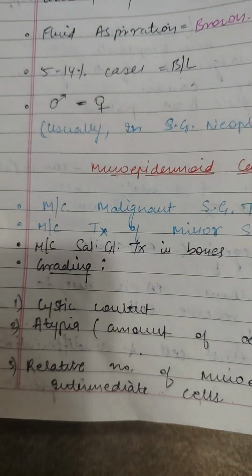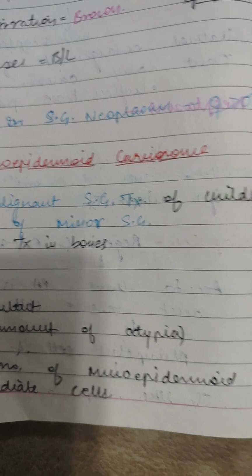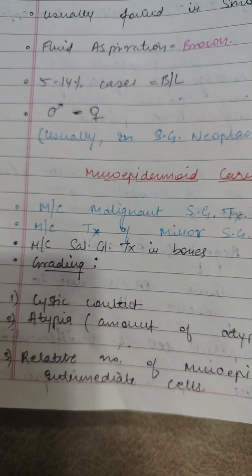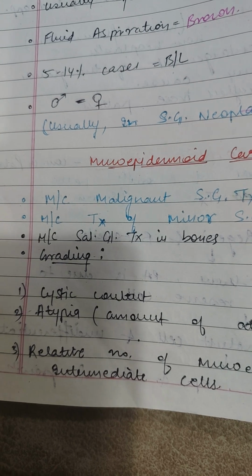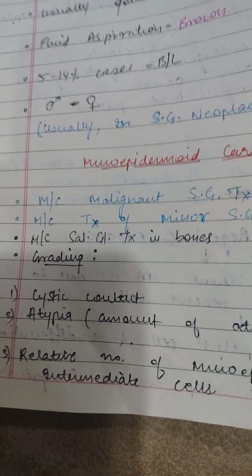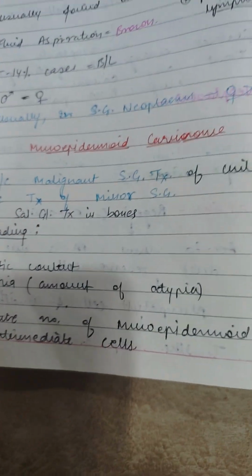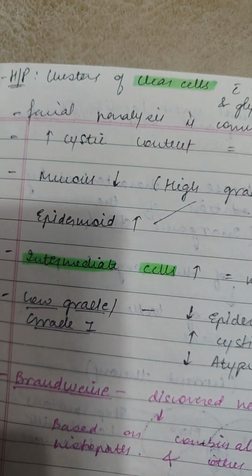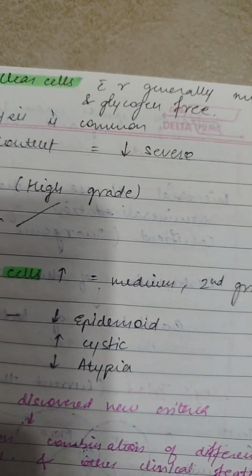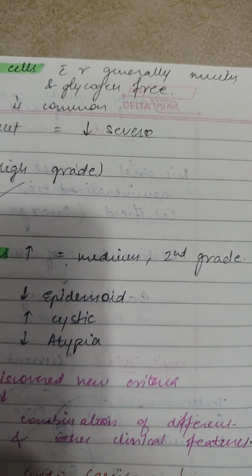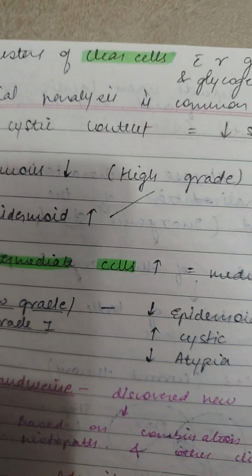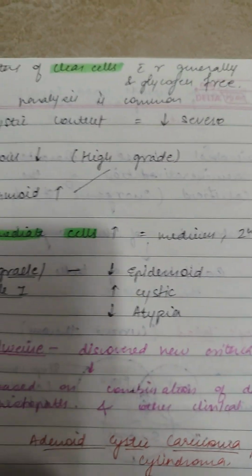Mucoepidermoid carcinoma is the most common malignant salivary gland tumor of children and the most common tumor of minor salivary glands. There are 3 criteria for grading it: first, cystic content; second, atypia; and third, the relative number of mucoepidermoid intermediate cells. Histopathology reveals clusters of clear cells, which are generally mucin and glycogen free. Facial paralysis is also common in mucoepidermoid carcinoma.